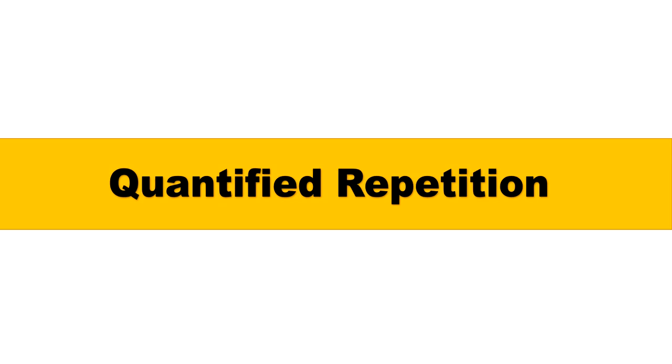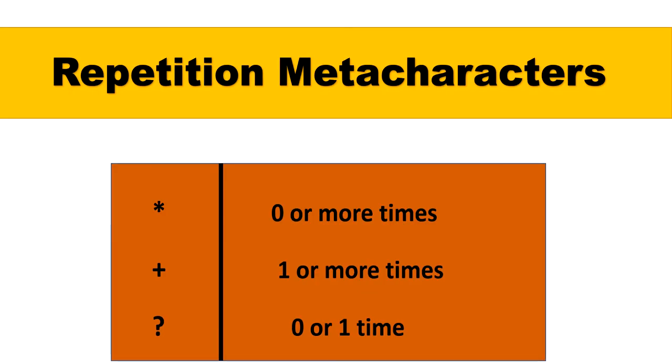After learning repetition meta characters, now let's talk about quantified repetition. In repetition meta characters, we have learnt about asterisk, which is for 0 or more times, plus for 1 or more times, question mark for 0 or 1 time. But what if we want something very specific in quantity?